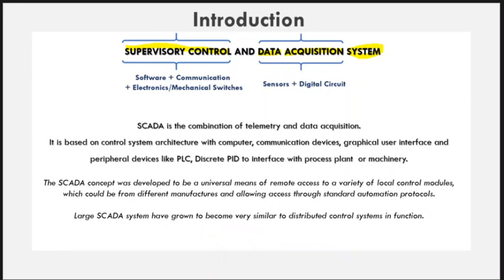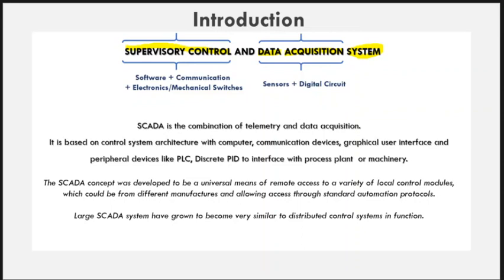So SCADA is the combination of telemetry and data acquisition systems. It is based on control system architecture with computing devices with a graphical user interface, and peripheral devices like PLC and discrete PID controllers to interface with process plant or machinery.